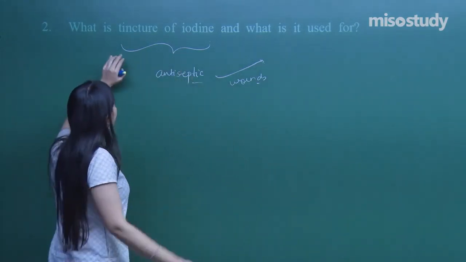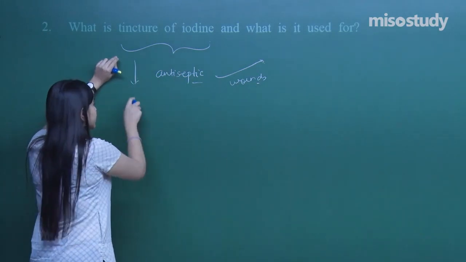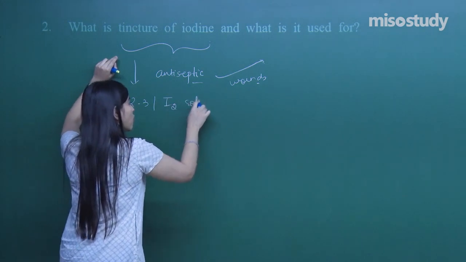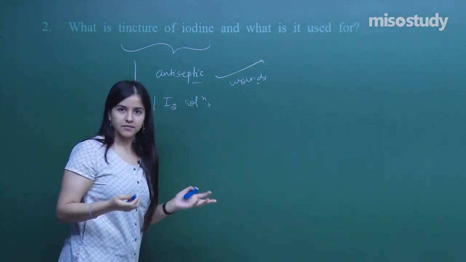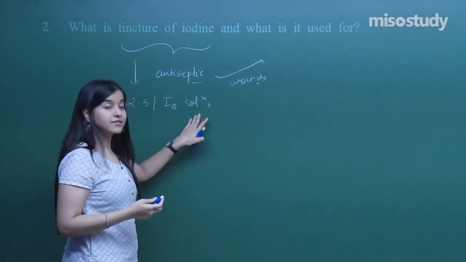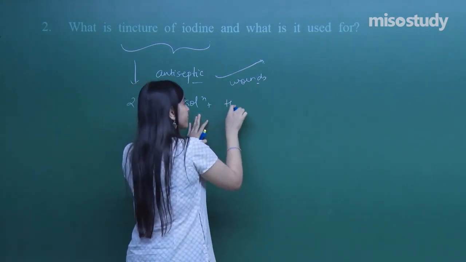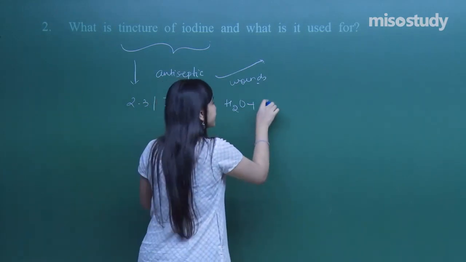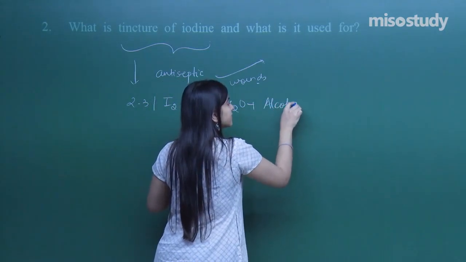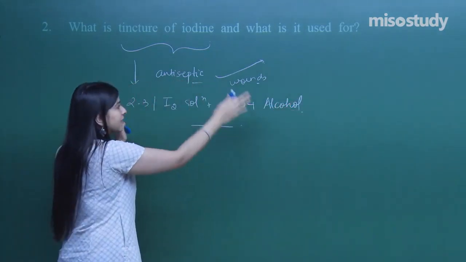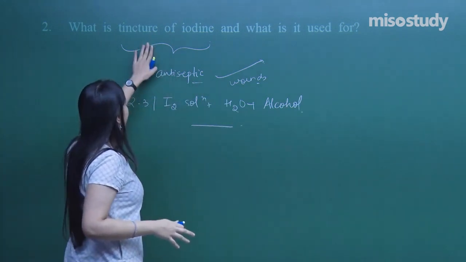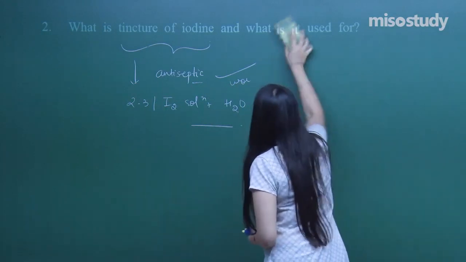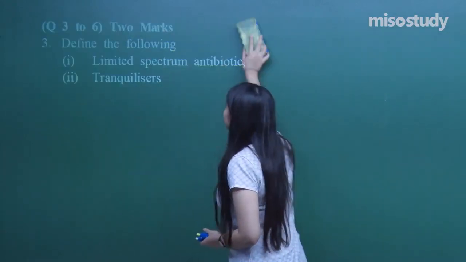And what composition does it have? It's a 2 to 3% iodine solution, and although it's a solution, so I'll be having water, along with alcohol. So that completes the entire solution of tincture of iodine. Clear? Now let's move to the next question. What do we have in the next question?